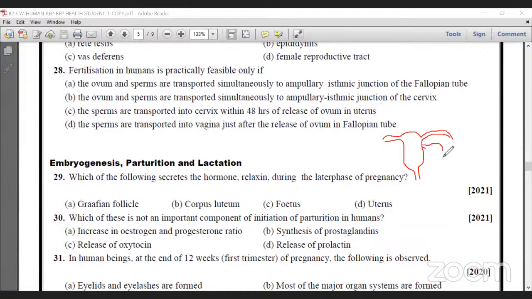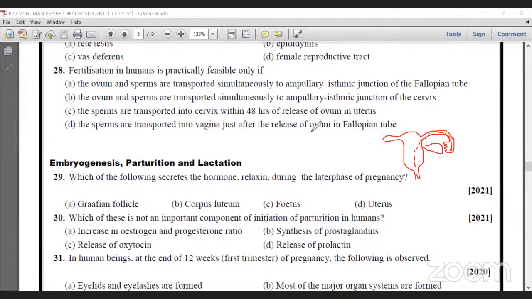This is the ovary. This is a wider part called the ampulla, where the egg is released and waits for sperm. So sperm are released, they start moving towards the egg, and fertilization occurs in this region. That is the main process in fertilization.